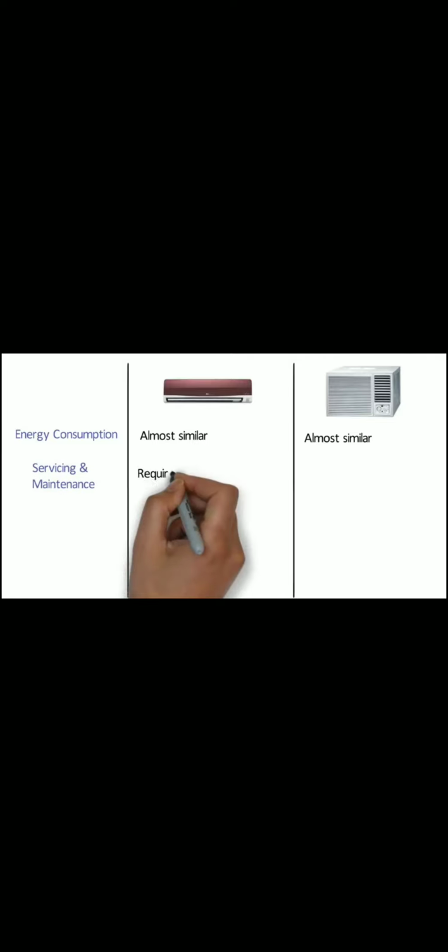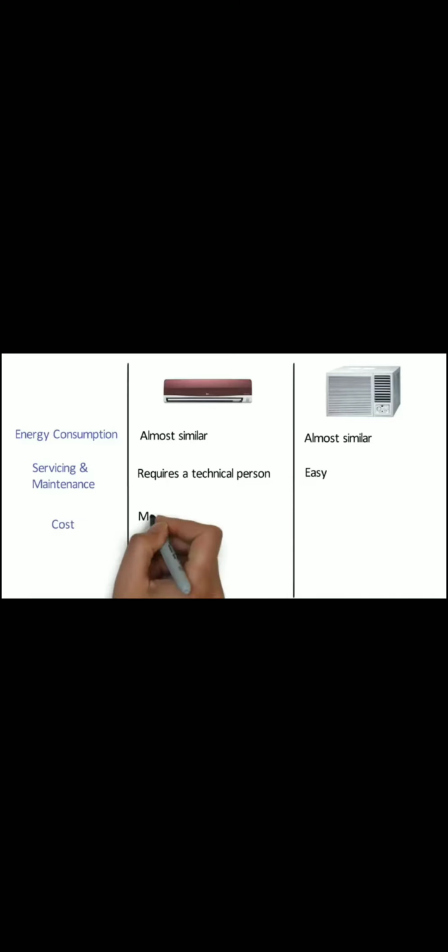Energy consumption. The running cost of window and split AC for the same energy rating is similar. The split AC might use a little bit extra electricity, but the difference is not enough to affect the buying decision. Servicing and maintenance. Maintenance and servicing of split AC requires a technical person, whereas the servicing and maintenance of window AC is easy as all the components are compactly designed. Cost. Split ACs are marginally more expensive than window ACs for the same tonnage. Split ACs are 10 to 20% costlier as compared to window ACs depending on brand and capacity. Window ACs are cheaper as compared to split ACs.